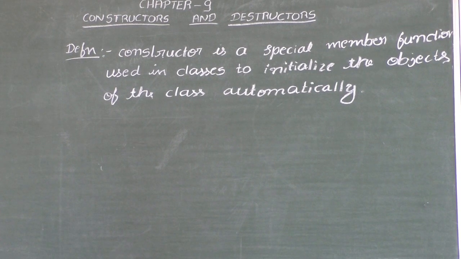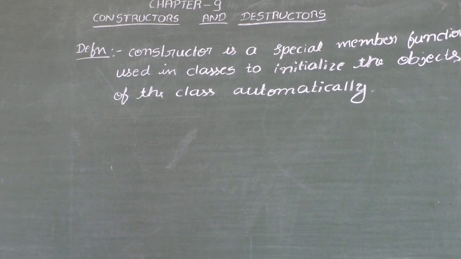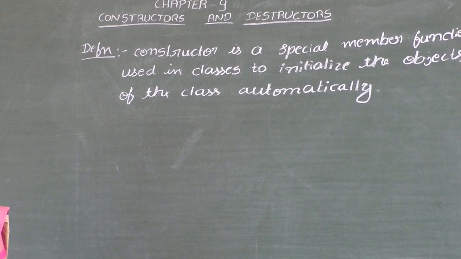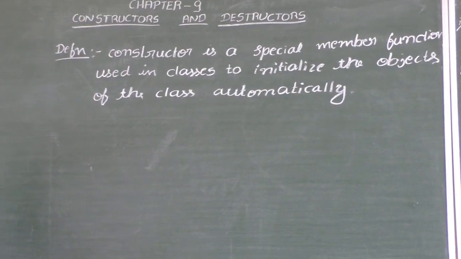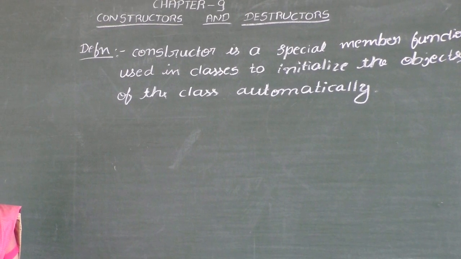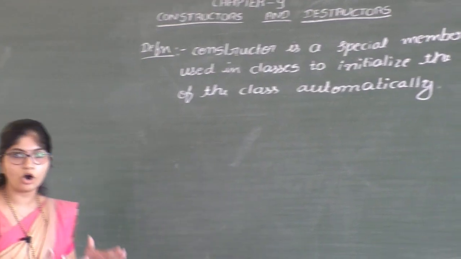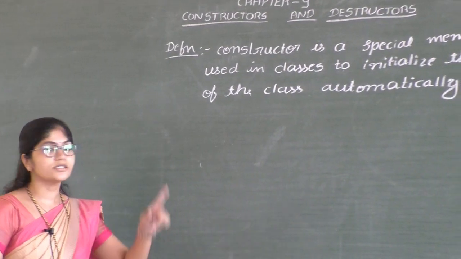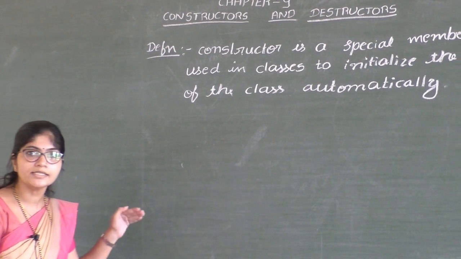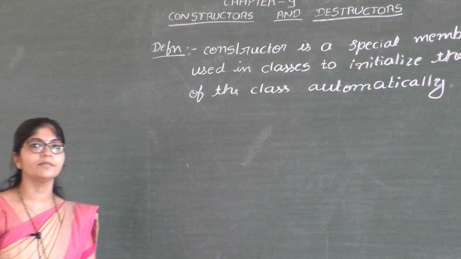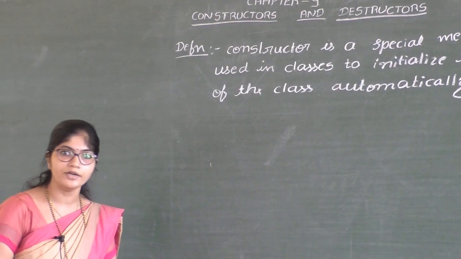It is a member function. Any function declared as member of the class is called member function. Here constructor is also a member function used to initialize the objects of the class. Initializing the object means when you create the object for the particular class, constructor function is automatically called, and variables inside the constructor functions will be initialized to specified value.